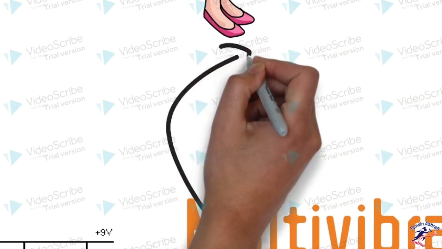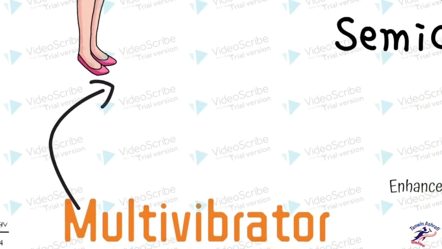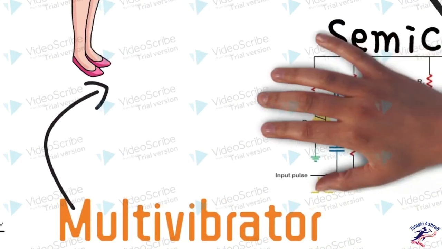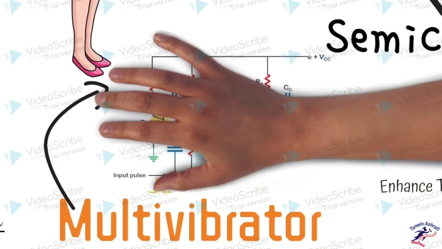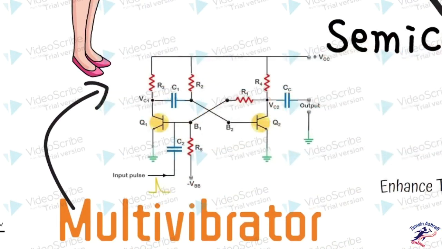Now there is another multivibrator known as the monostable multivibrator. It has a similar concept to the astable multivibrator. You can see R3, R2 and Q1 are in the same position as in the astable multivibrator, but there is only a small change in the Q2 structure.